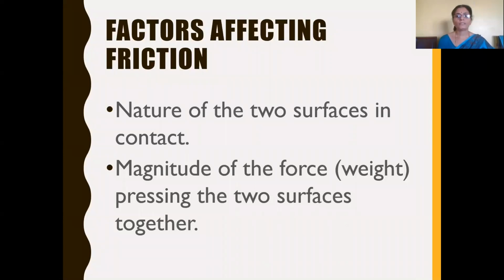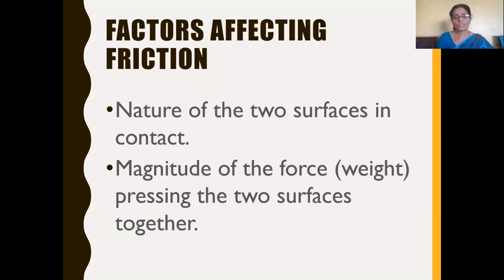So the first factor that affects friction is the nature of the two surfaces which are in contact. And the second factor is the magnitude of the force. Magnitude, that is the quantity of the force, that is the weight pressing the two surfaces together. If the object which moves over the other object is too heavy, if it has more weight, then it presses the two surfaces together so that the irregularities of both surfaces, the ridges and grooves, get interlocked. So the force of friction will be more.